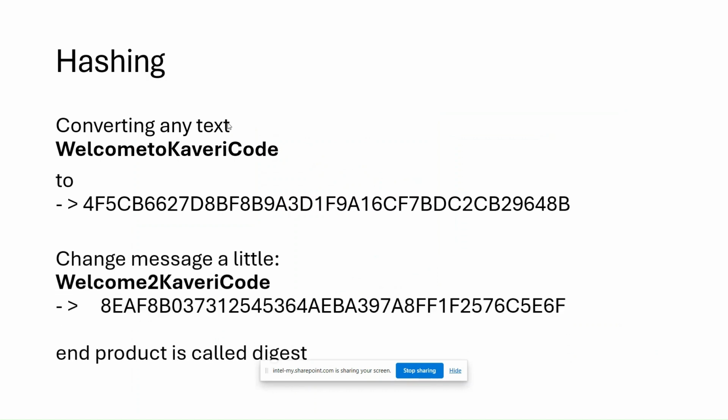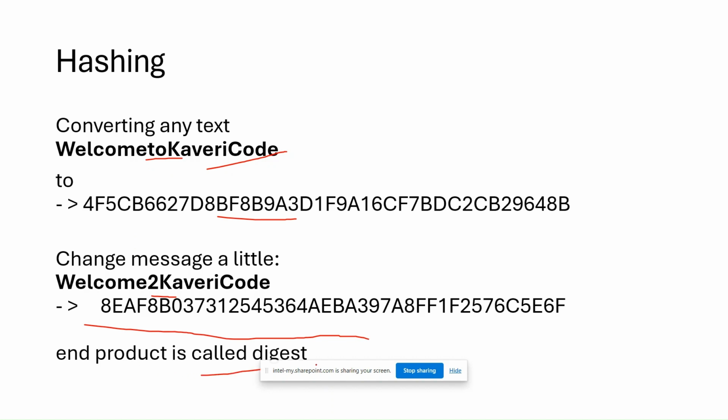So now let's say you have "welcome to Kaveri code". The hash is this. For "welcome to Kaveri code", this is the hash. This is called a digest. Hashing is the process, and this is called a digest. But if you change the message slightly, then the output changes drastically.